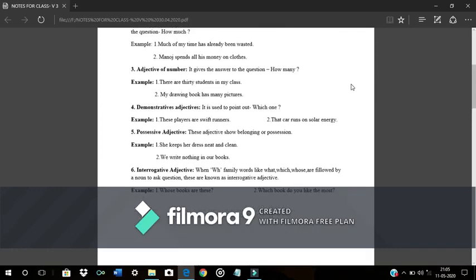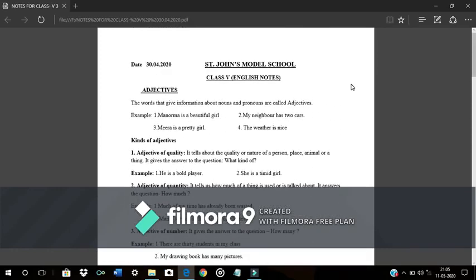Now just have a quick recap about adjectives. In today's session, we learned about adjectives. Adjectives are words that modify a noun or a pronoun. A noun can be a common noun or a proper noun, like book, tree, and John, and pronouns like he, she, it, or they. In other words, adjectives are describing words.